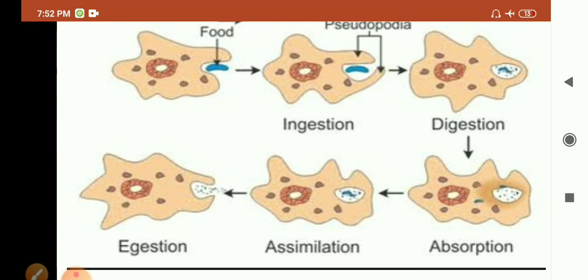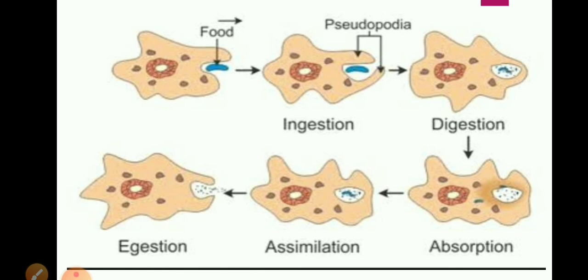Next step is assimilation. The energy is obtained from the food, to utilize that simple absorbable form, and that process is called assimilation. And the last step is egestion. In this process, the undigested food is thrown out of the body. This process of taking in food is called phagocytosis. So amoeba shows the holozoic mode of nutrition.